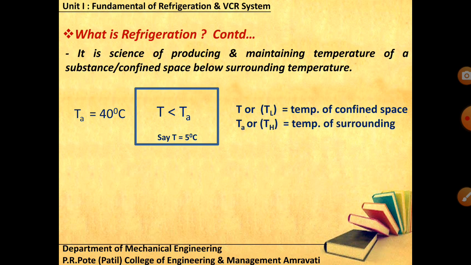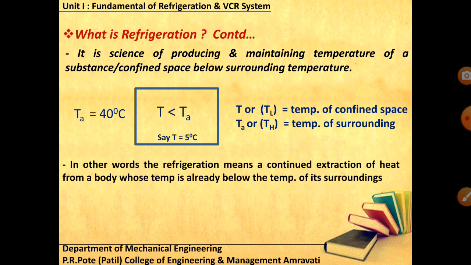Okay, so two reservoirs, what we have taken in the previous case, that is TL and TH. Here TL is nothing but the temperature of your confined space, that is the lower temperature, that is 5 degrees Celsius, and TH is the temperature of your surrounding. Okay, that is the higher energy reservoir, higher temperature reservoir.